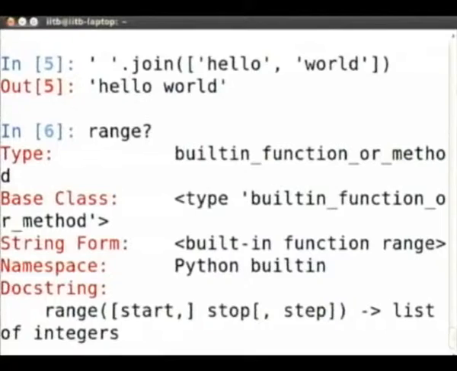Okay. The next question is, the answer for range 5,2 is empty. Obviously, what is the range syntax? Range question mark clearly says it's start, which is optional, stop, not optional, and step. If we give it just two arguments, you are saying start at 5, end at 2. How will it print anything? It won't print anything. You cannot assume 5 to be the start.